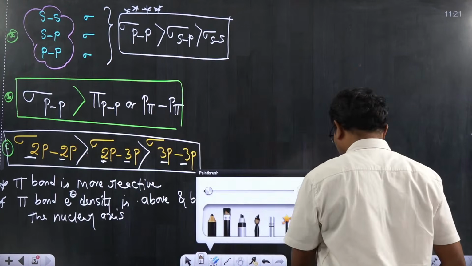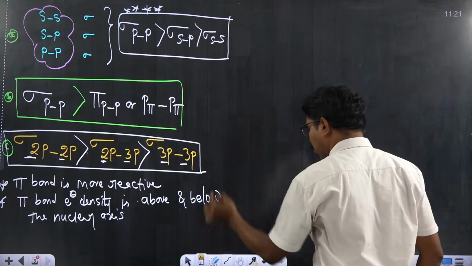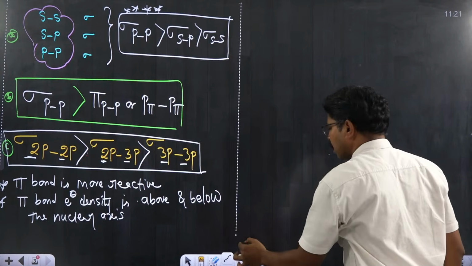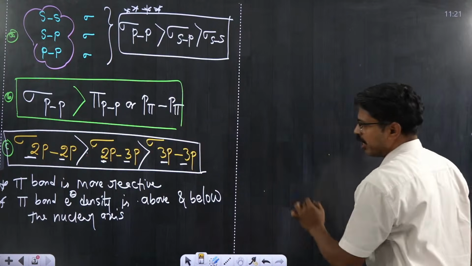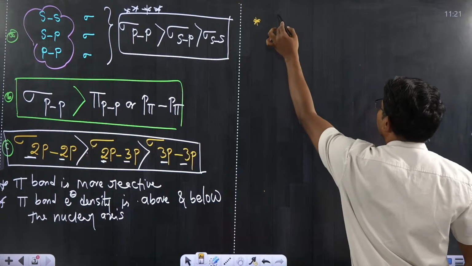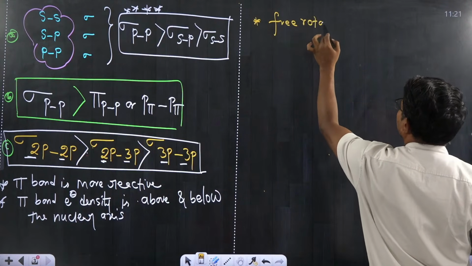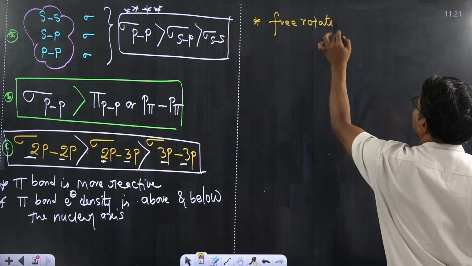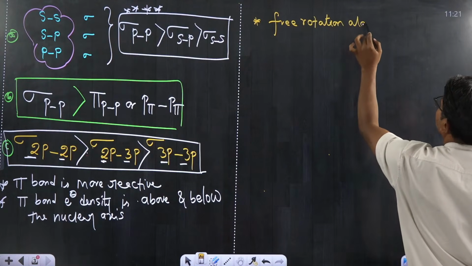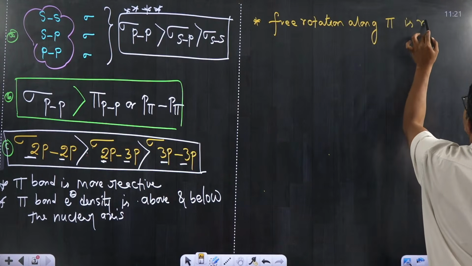Now moving on to the next very important point. Since electron cloud is above and below the plane, there is a restriction for free rotation, and hence I wanted to write this point: free rotation along pi bond is restricted.